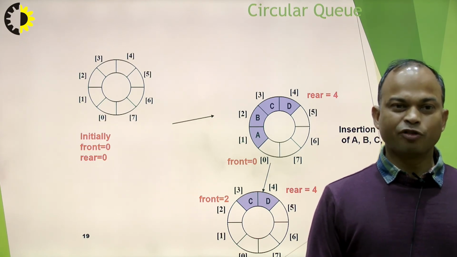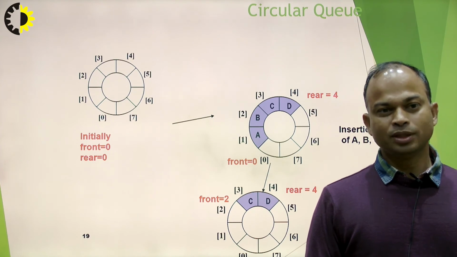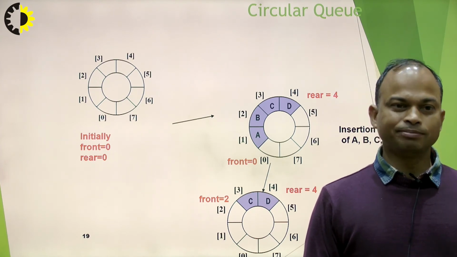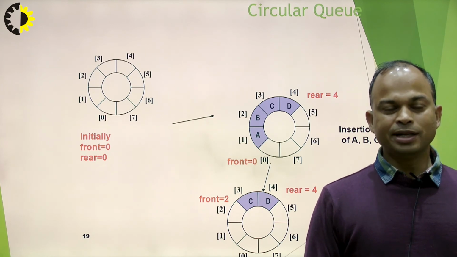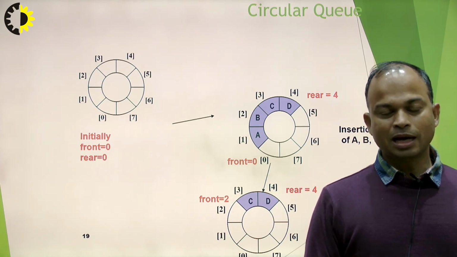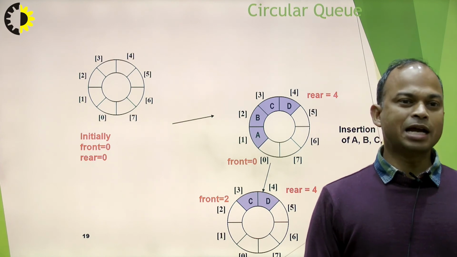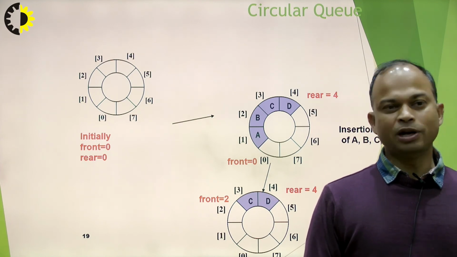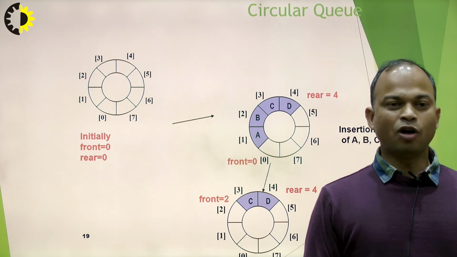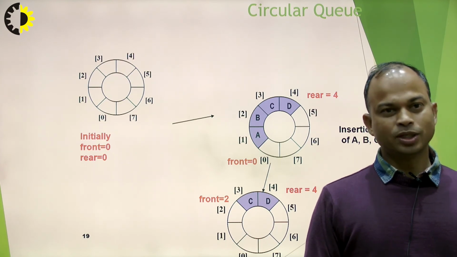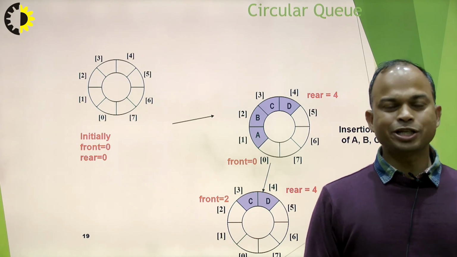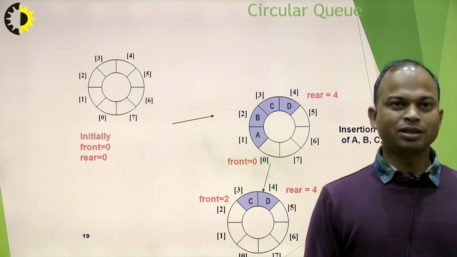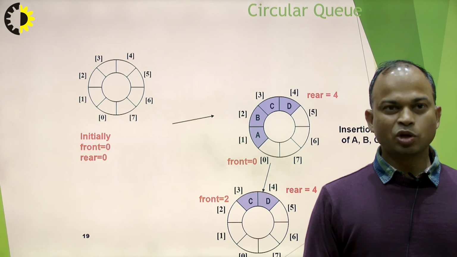So initially front was set to 0. We have deleted item A from location 1, then front is set to 1. After it, we have deleted item B, then further front is increased by 1. Now front is set to 2. So this is the working of insertion operation and delete operation of the circular queue data structure.